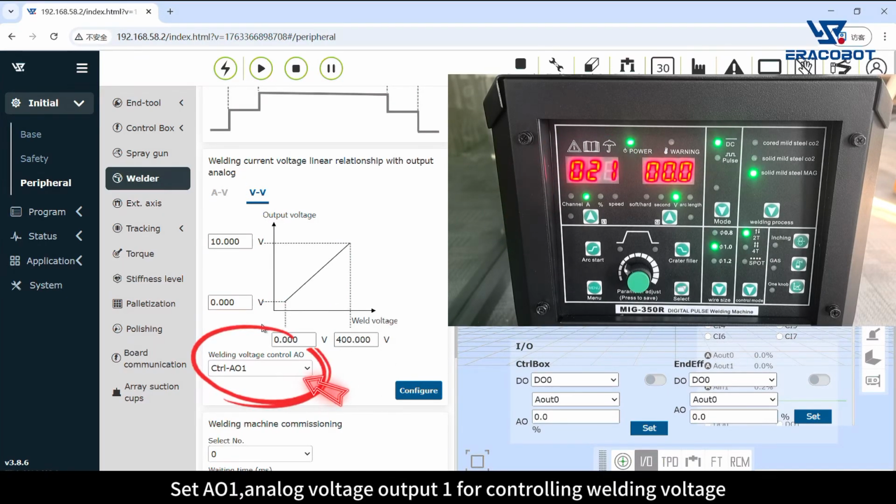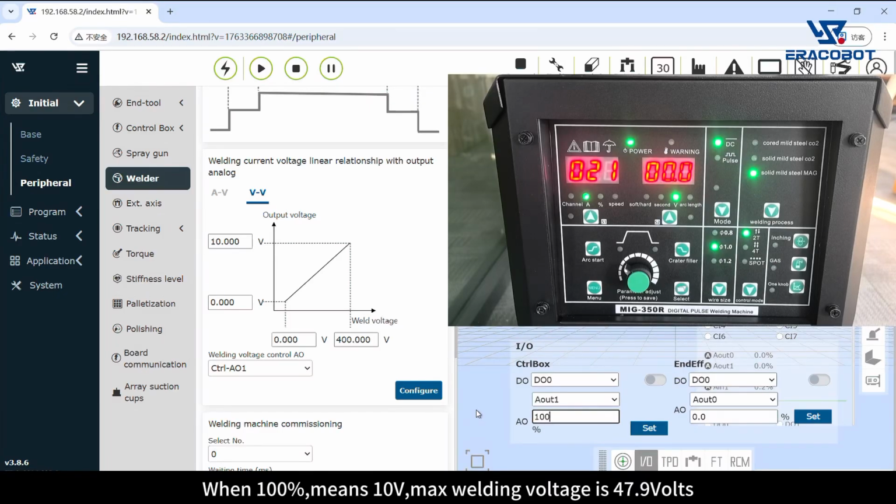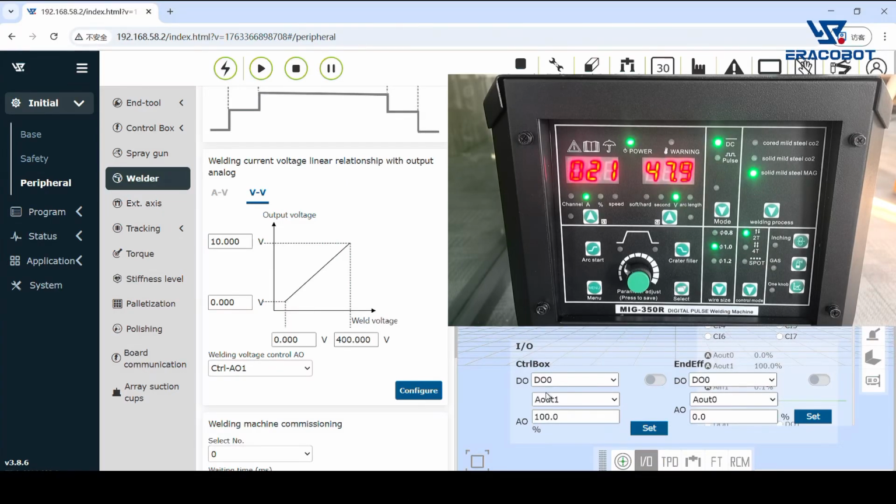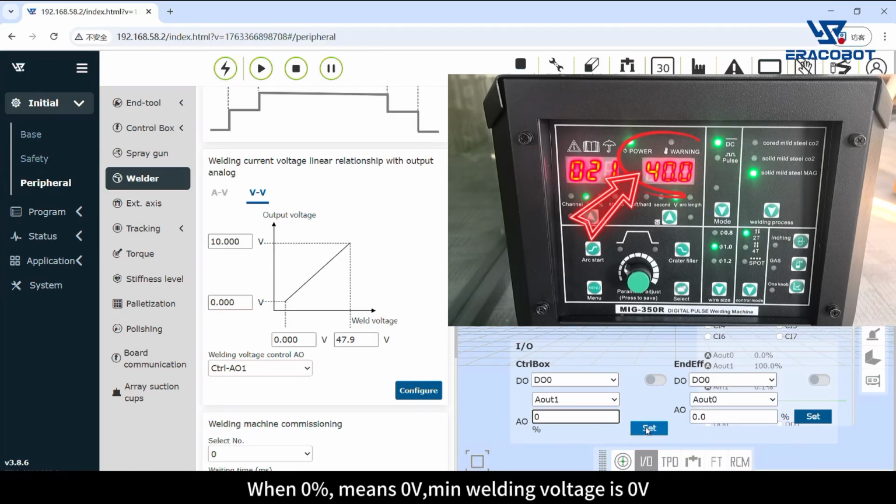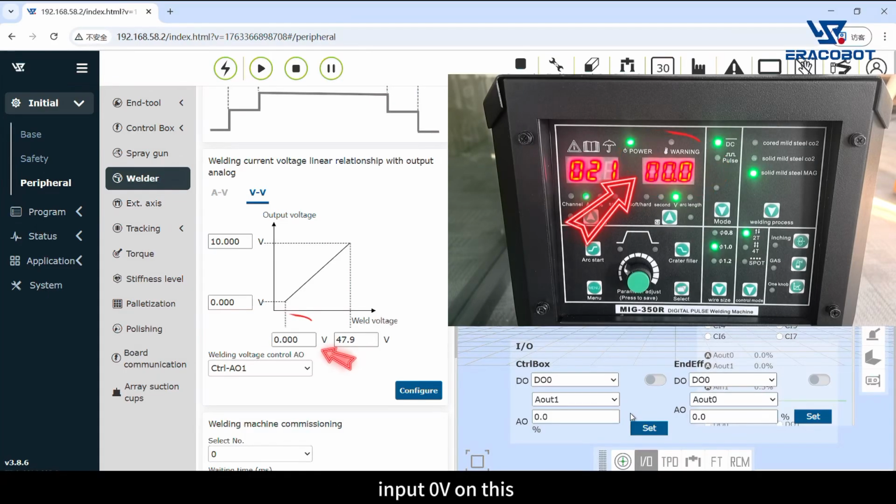Set AO1, Analog Voltage Output 1 for controlling welding voltage. When 100% means 10 volts, max welding voltage is 47.9 volts. Input 47.9 V on this. When 0% means 0 volts, min welding voltage is 0 volts. Input 0 volts on this.